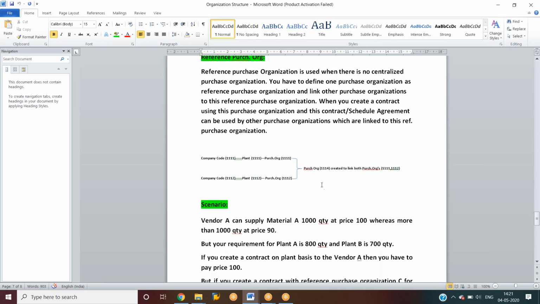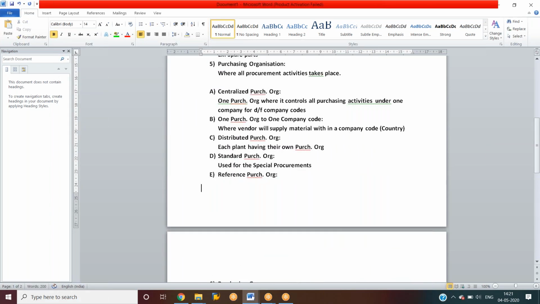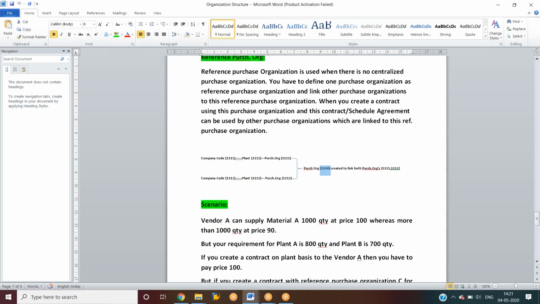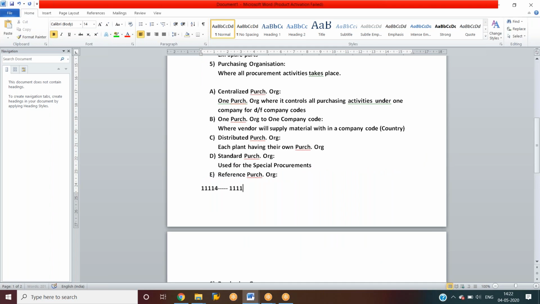So we are having one purchasing organization. Let us say this is the purchasing organization 3114. And to this purchasing organization, other purchasing organizations like 1111 and 1112 are linked. Let me show right here. So we are having one purchasing organization and we have interlinked this purchasing organization with other